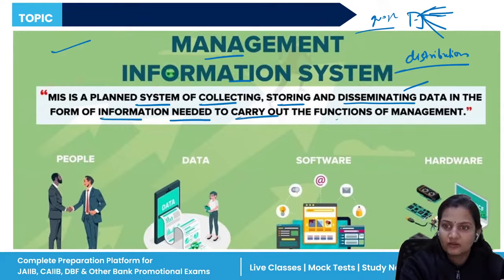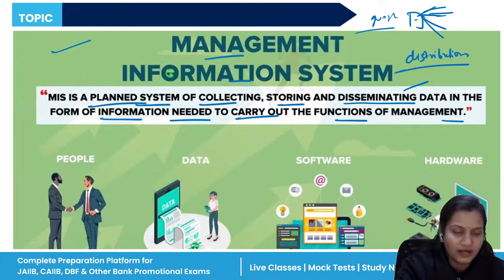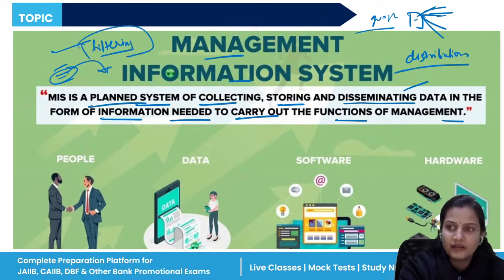Information is needed to carry out the functions of management. So it is a planned system. We do proper planning of what kind of information we want. These are the informations available and we only need these. So you take this information, that is filtering out. You are filtering your relevant information from all the information provided to you.